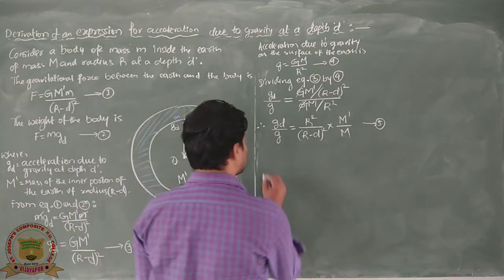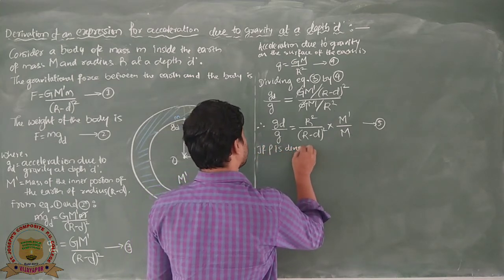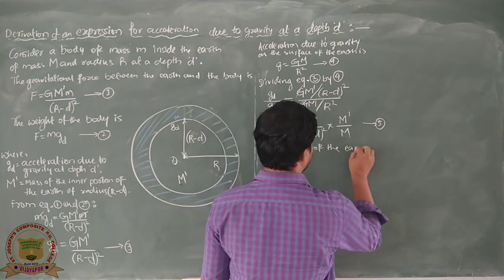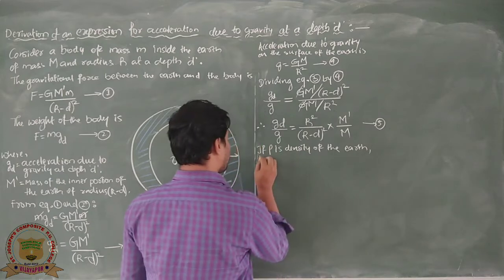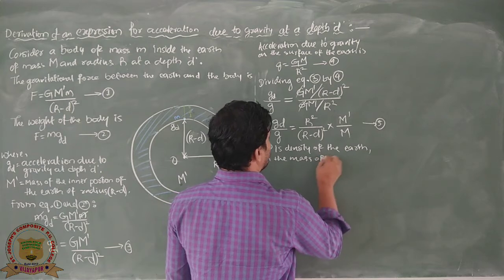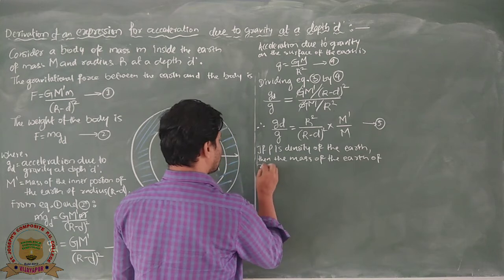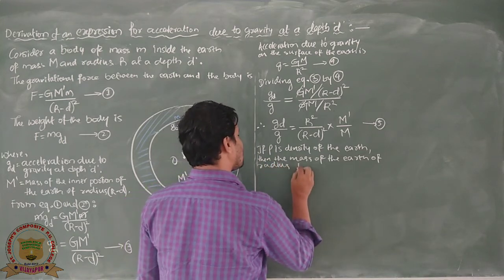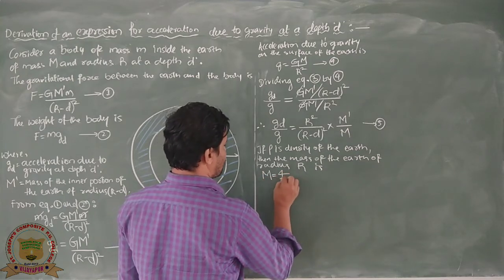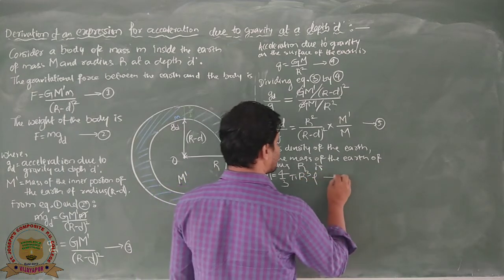So if rho is the density of the earth, then the mass of the earth of radius R is, and you know that the mass M equals 4 by 3 pi R cube into rho, and we call it equation number 6.